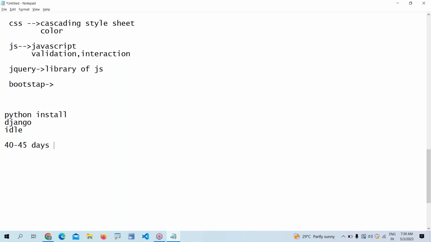Yeah, I have one more doubt. In real-time projects, in industry, are applications created only with Django, or also using DRF, the Django REST framework? They're using REST also, because REST is nothing but how to put, how to get, how to delete. So we are using some restfulness. That is the extra part.